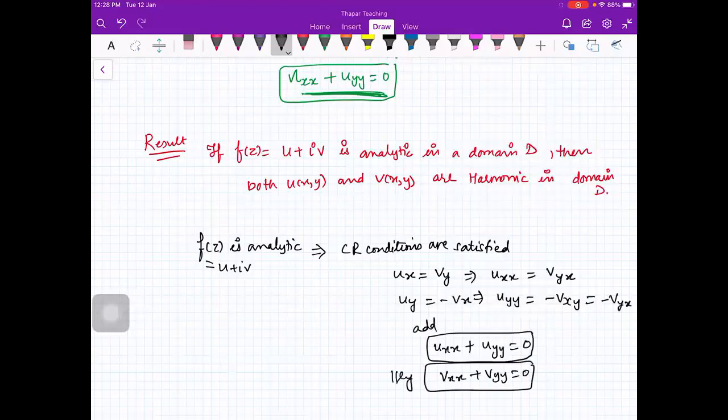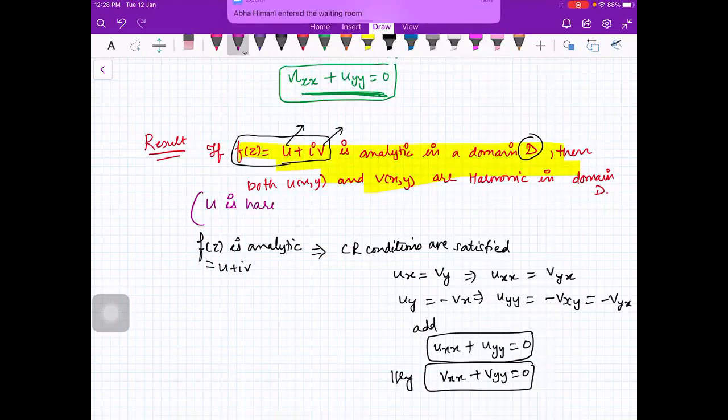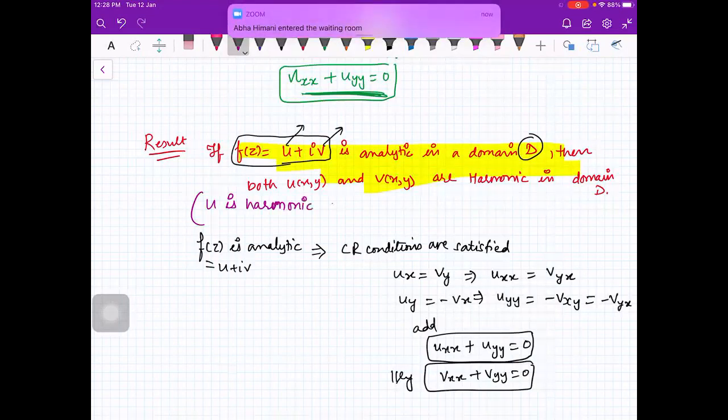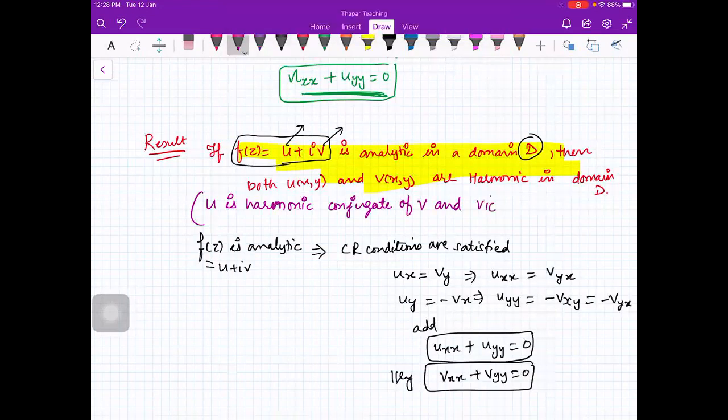Okay, so whenever you have an analytic function in a domain D, both the components of your analytic function, u and v, will be harmonic. And in this situation, we say that u is harmonic conjugate of v, and vice versa. Okay, so you say that u is harmonic conjugate of v and v is harmonic conjugate of u. Is that okay? Ma'am, can you explain harmonic?